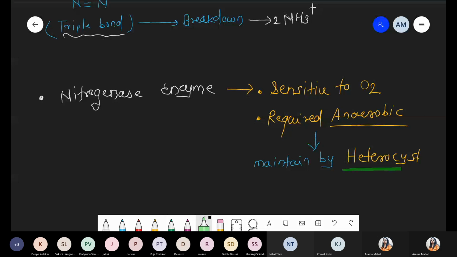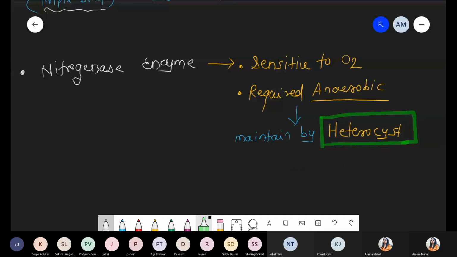Please underline this word, heterocyst structure. These are associated with cyanobacteria, a specific group of cyanobacteria that are involved in nitrogen fixation. Got it? Now we are writing some points with respect to cyanobacteria.